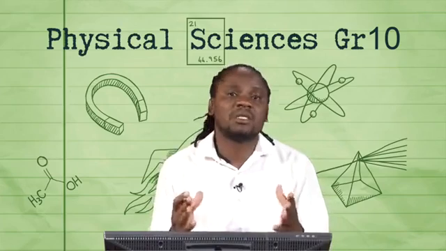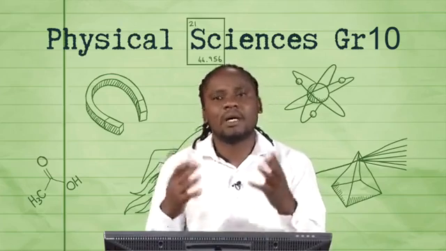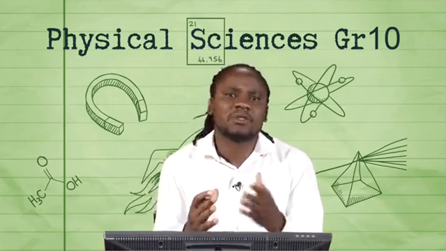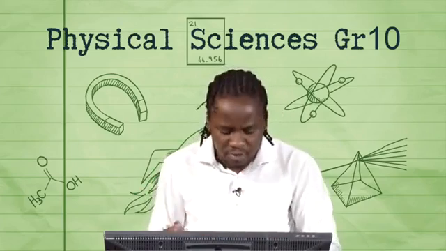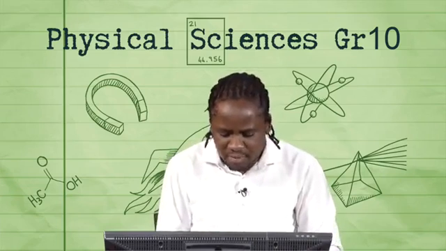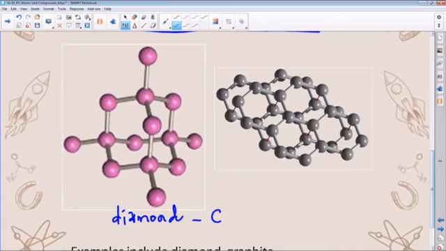Because we said they've got comparatively higher strength, melting and boiling points, which are physical properties. It's made up of carbon. These are atoms of the same kind, carbon atoms, which are chemically joined together by covalent bonds, but they form a huge structure which we refer to as a macromolecule.